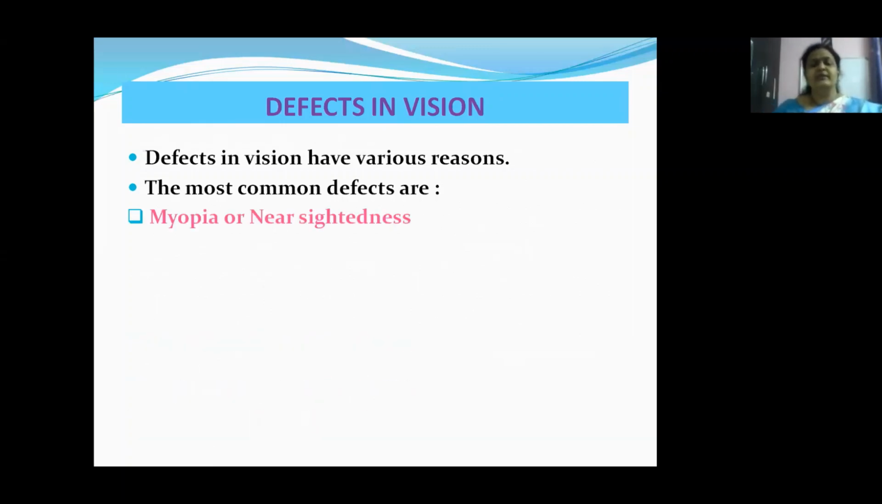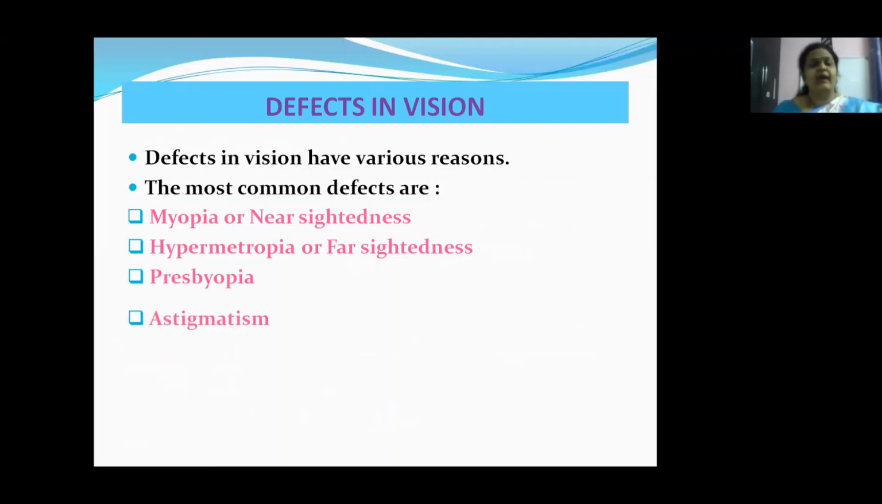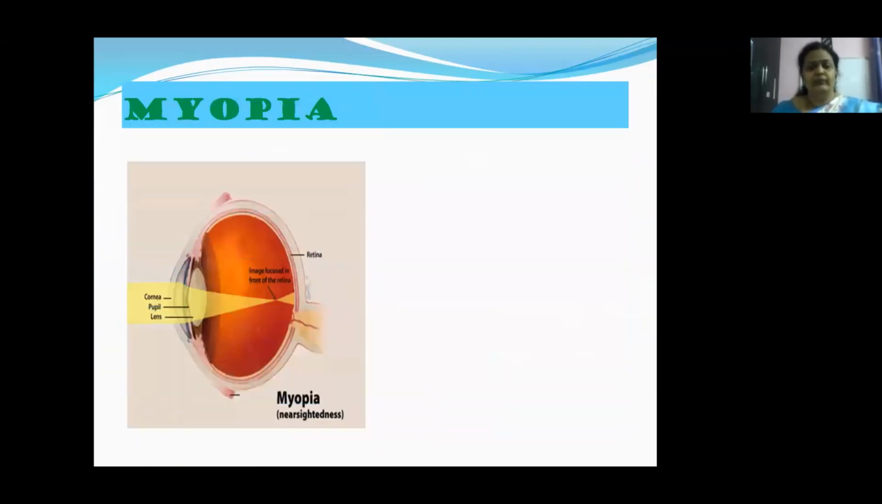The first one is myopia or nearsightedness. Then we have hypermetropia or farsightedness. Then we have presbyopia and astigmatism. Children, these are the four common defects in vision. Now let us try to understand them one by one. First, let us see myopia.